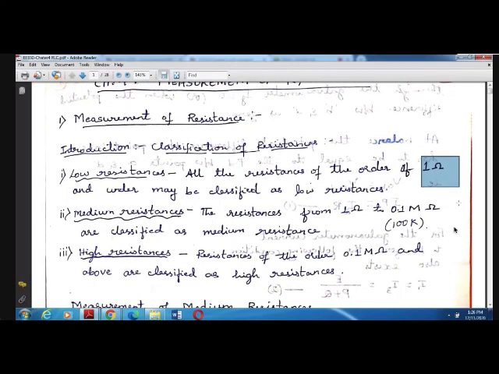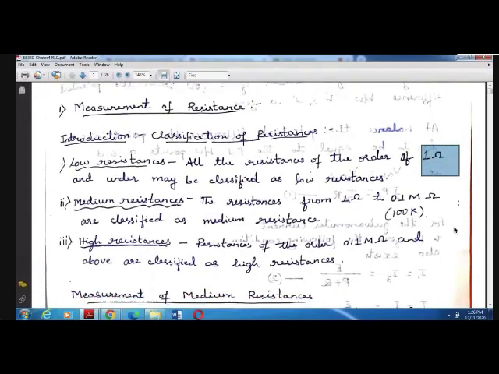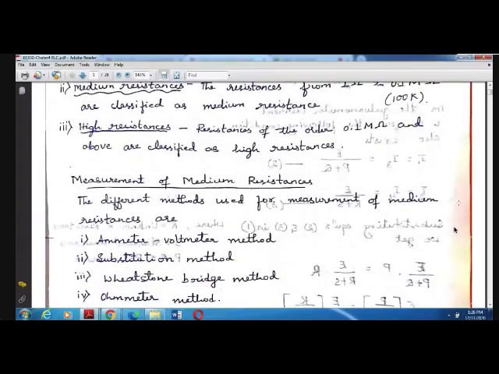Now let us study how the Wheatstone bridge will work. First, let us understand the Wheatstone bridge. Can you tell me on what principle the Wheatstone bridge works? What is the condition in the Wheatstone bridge? Have you forgotten? Ma'am, R1 by R2 is equal to R3 by R4. Okay, so that is the condition for satisfying the balance.